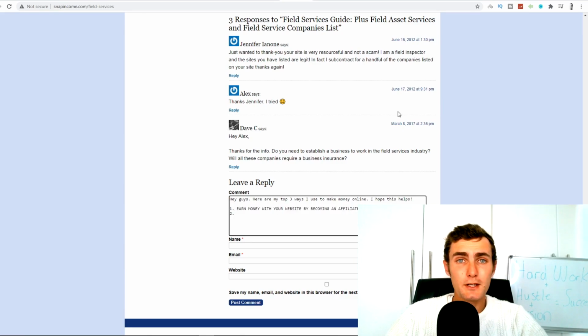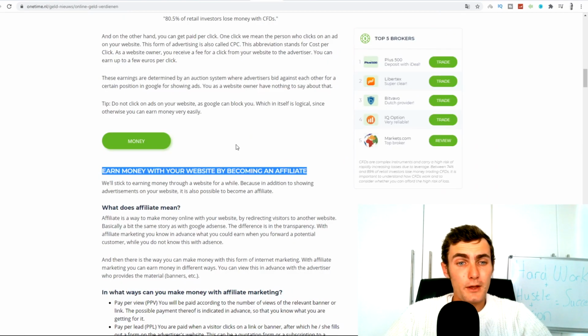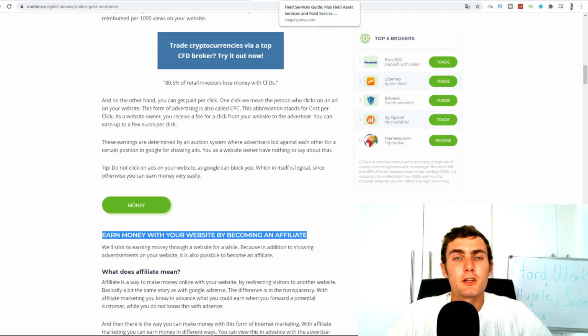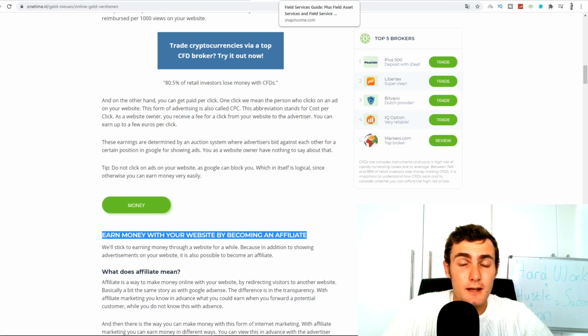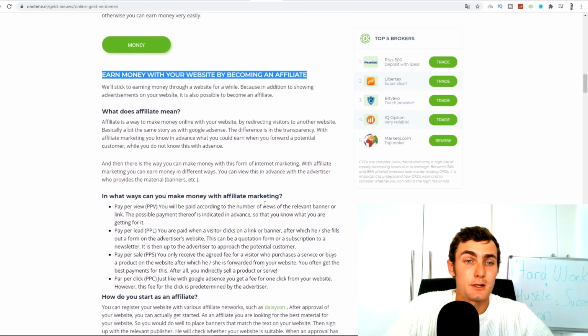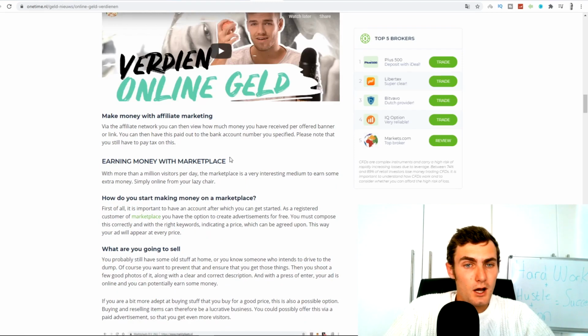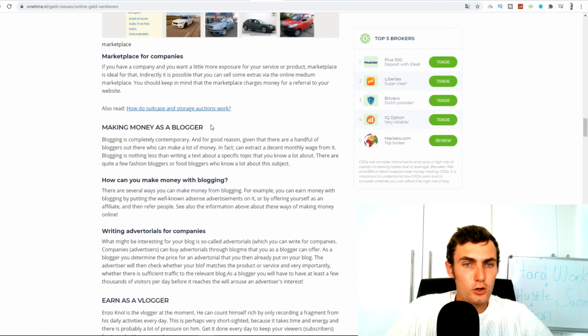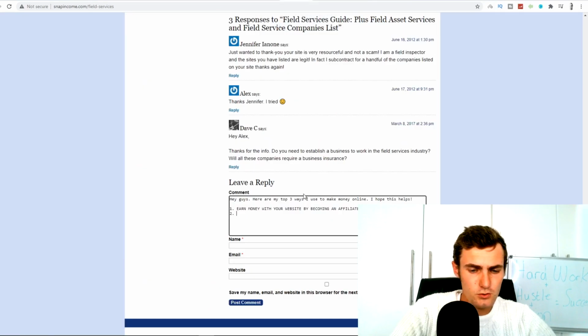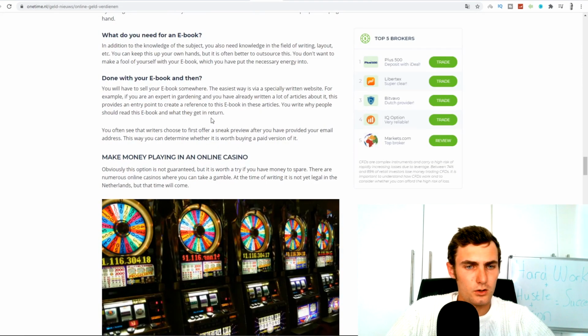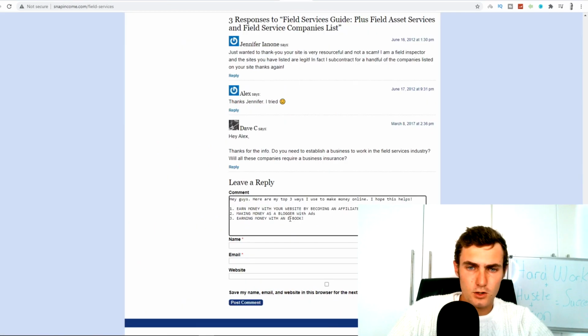And the thing is, why we're using this forum that is in Dutch is because it's a forum that English people, or people whose native language is English, will not find simply because it's in Dutch. So a lot of this could be new. And then you can scroll down and, for example, we can go make money as a blogger. So we can type in number 2, make money as a blogger with ads. And then 3, we can say earn money selling PLR ebooks.